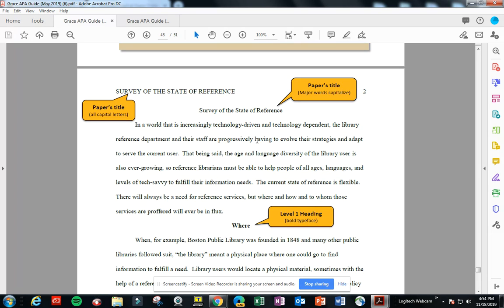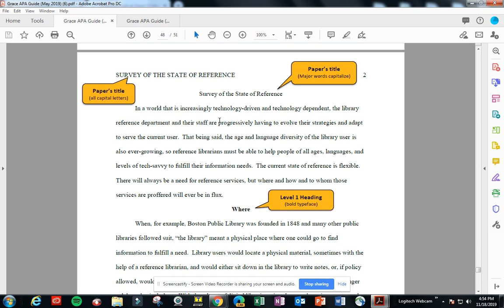Then you'll see on the first page of the body of the paper, here is the running head. But what you'll notice is running head is not there because we're now on the body of the paper. So you want the title in all caps, double spaced. Then you want the title again centered. But again, the only letters that are capitalized are the first letter of every main word in the title. And of course, the page number in the upper right-hand corner. Then everything is double spaced from the header, the running head, to the title, to the body of the paper.